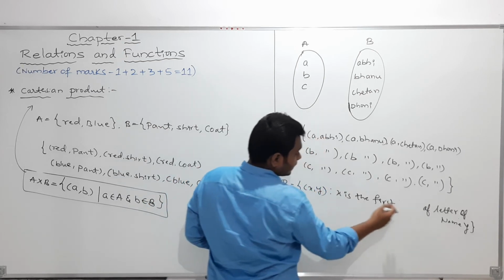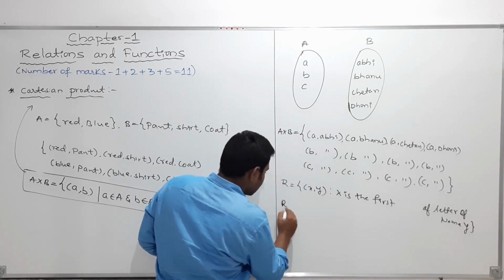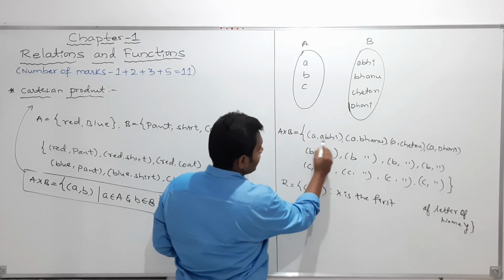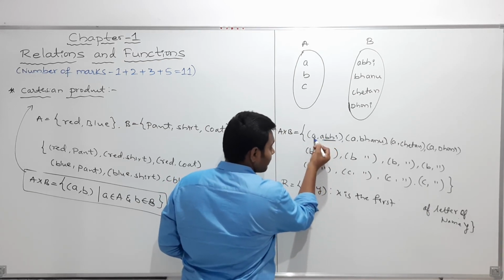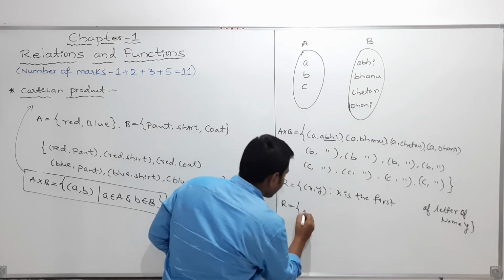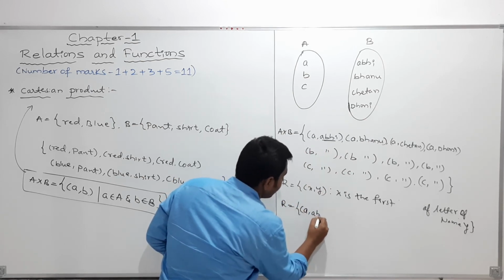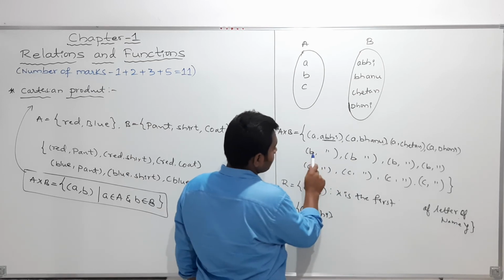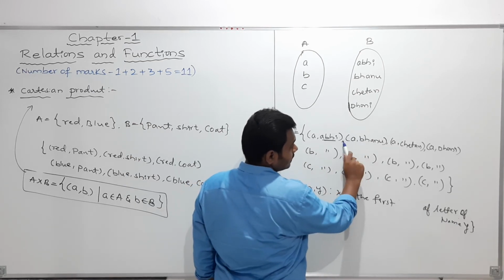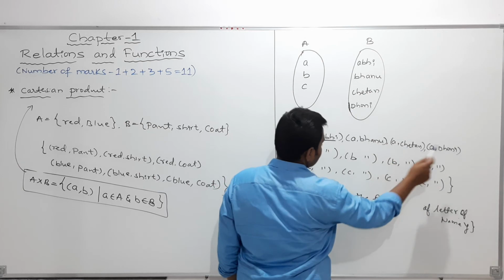what are the ordered pairs that will be there? So therefore I can write it as A comma Abhi. In this name the first letter is the same as this letter. So therefore I can take A comma Abhi. And next my dear students, here it is A and here it is B, it's not the same. So A C, A D, it's not the same.